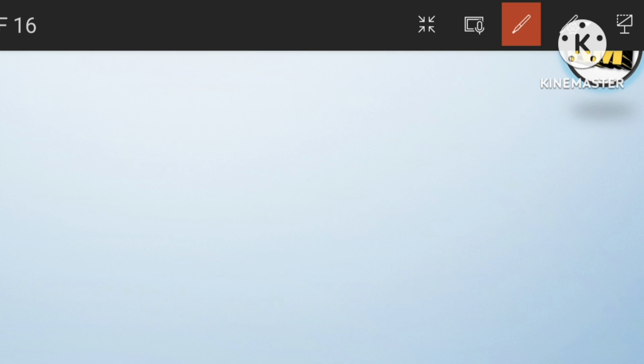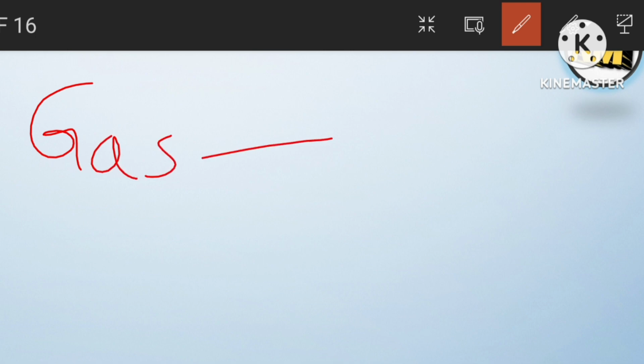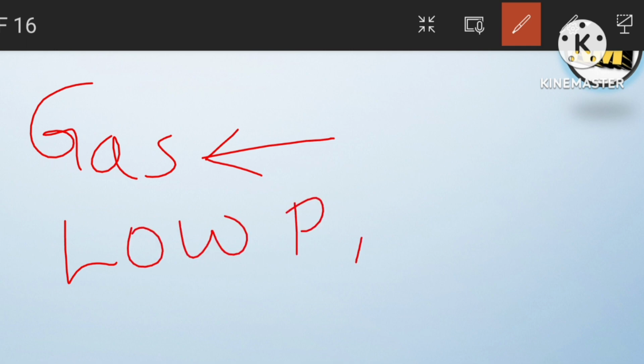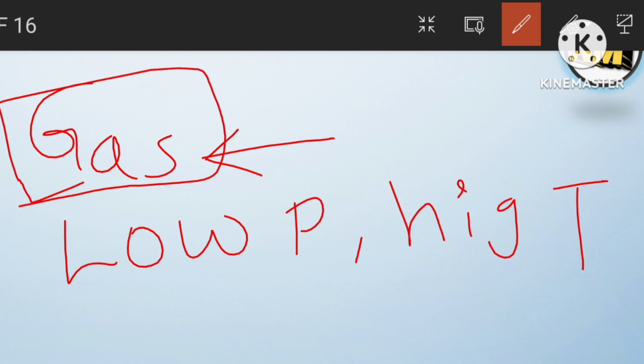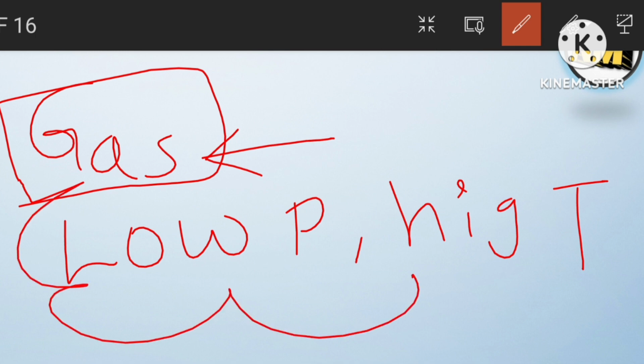And one more thing, in competitive exams they used to ask when any gas behaves like an ideal gas. So we can say that at low pressure and high temperature the gas behaves like an ideal gas. This is one of the objective questions, so you have to remember this one.